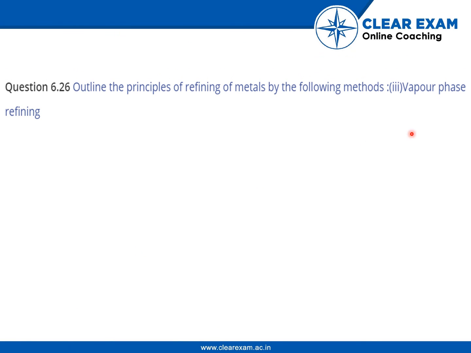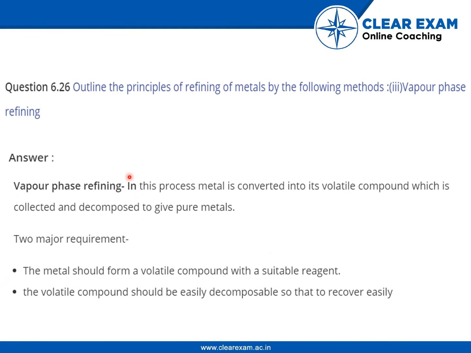Moving on, we have to define vapor phase refining. In this process, metal is converted into its volatile compound which is collected and decomposed to give pure metals. The two major requirements are: the metal should form a volatile compound with a suitable reagent, and the volatile compound should be easily decomposable so that the metal can be recovered easily.